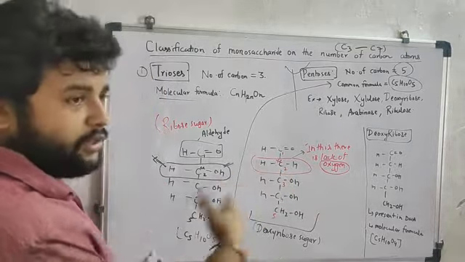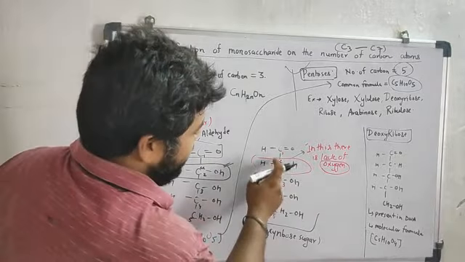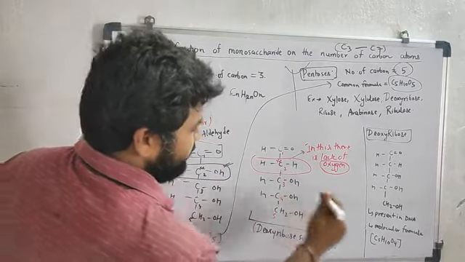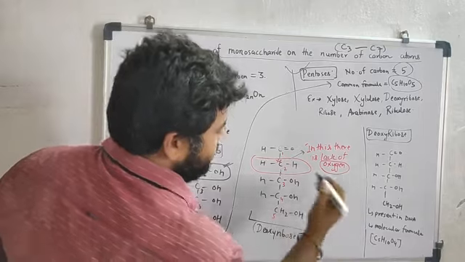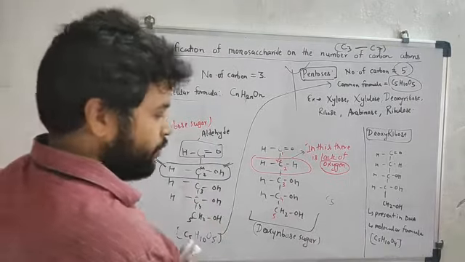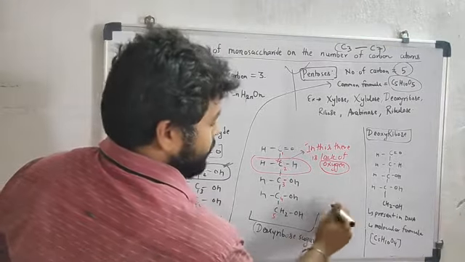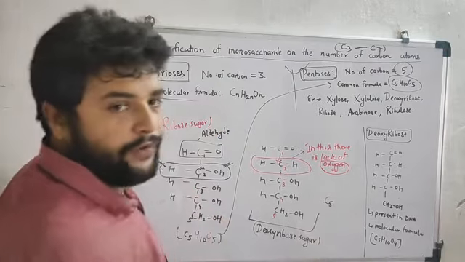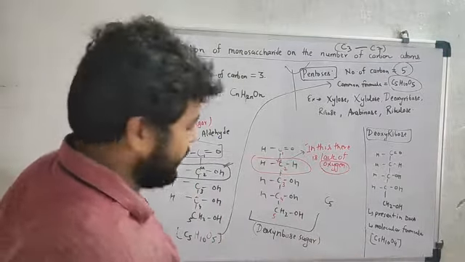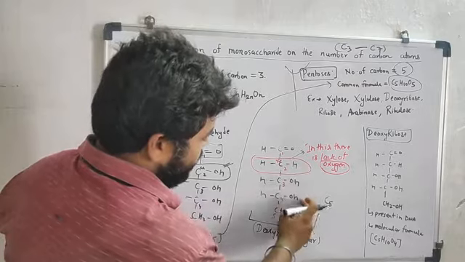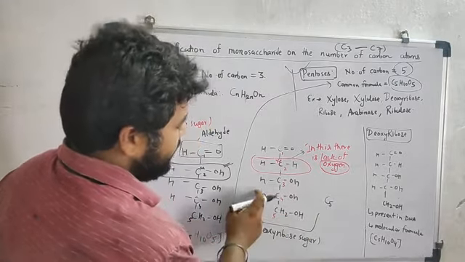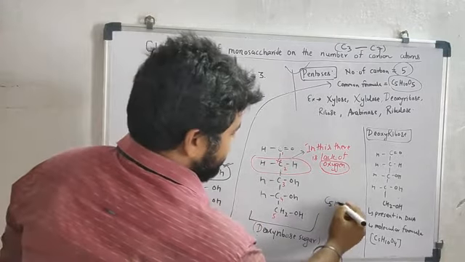So write down the molecular formula. How many carbon? 1, 2, 3, 4, 5. So C5. Note this point. How many hydrogen is there? 1, 2, 3, 4, 5, 6, 7, 8, 9, 10.